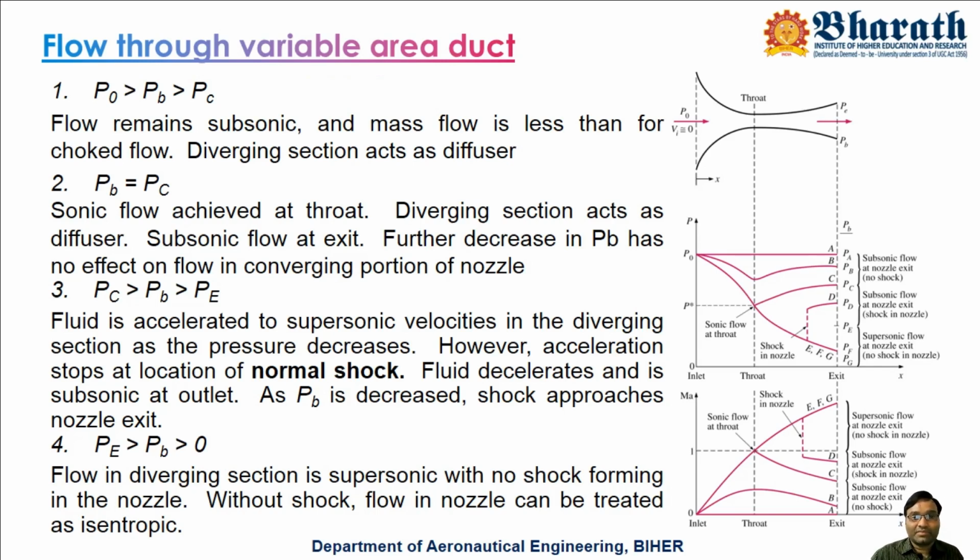The other condition we are considering is where PB equals PC. Let us say we are using a value of pressure PC, which is equal to the back pressure, which we represent with PB. So we reached a condition PC. Now the pressure is far lower than P naught. What happens? The flow increases, velocity increases, and it touches the sonic velocity condition. Sonic condition properties are represented with an asterisk symbol, so that's why here P is represented as P star. So we reach the sonic condition.